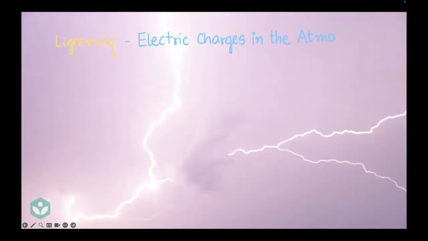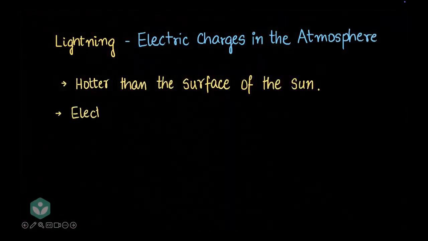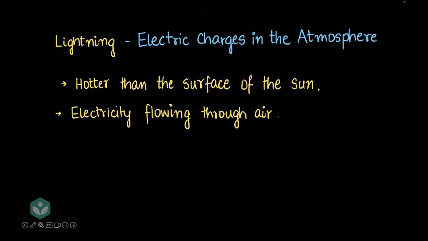In this video, we'll discuss lightning. Lightning occurs due to electric charges in the atmosphere. Lightning is hotter than the sun. Lightning is literally electricity flowing through the air.